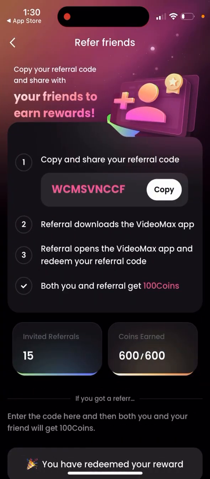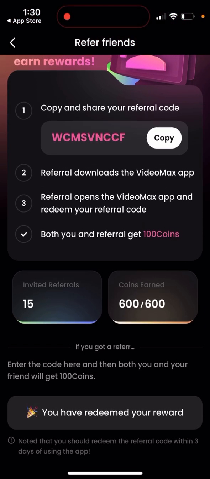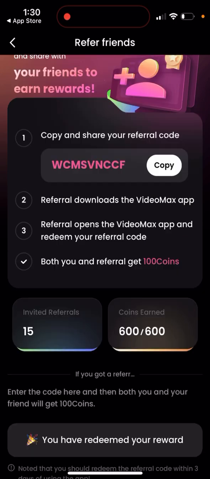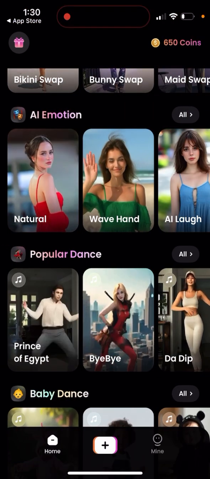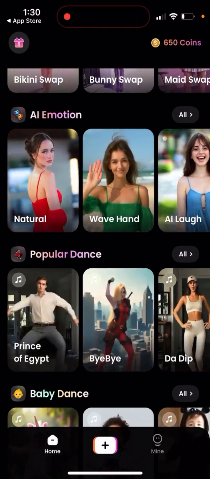You can also, by the way, earn coins by inviting your friends. I already invited 15 people. I didn't know that. It was quite fast. So I earned 600 coins already, super fast.